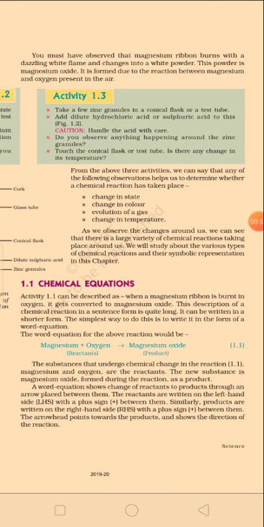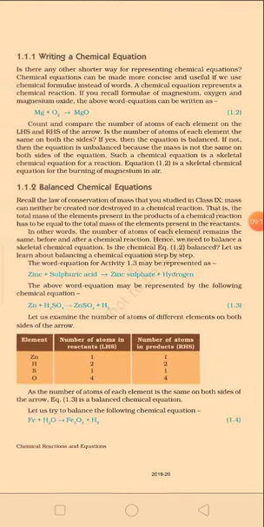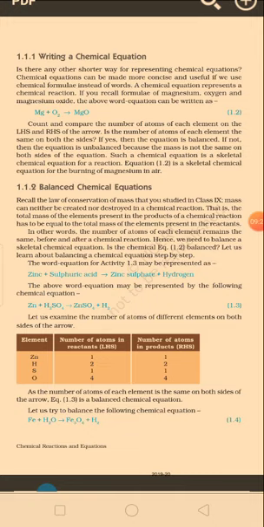Is there a shorter form by which we can represent this? Yes, we know the formula and the symbol of these chemical reactants and products. Magnesium is represented as Mg, oxygen is represented as O2 and magnesium oxide is MgO. Clear? So formula writing we have studied in 9th class. We will discuss it again because it is very vital. Writing a chemical equation.